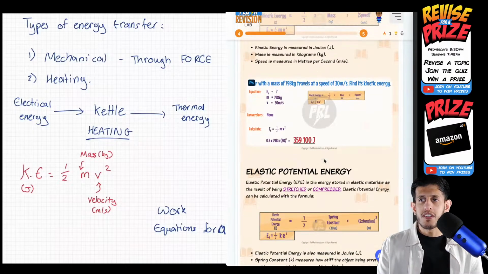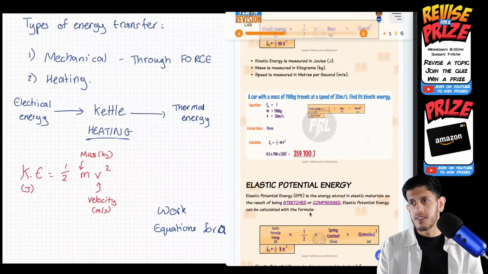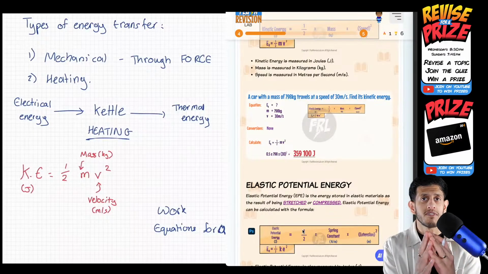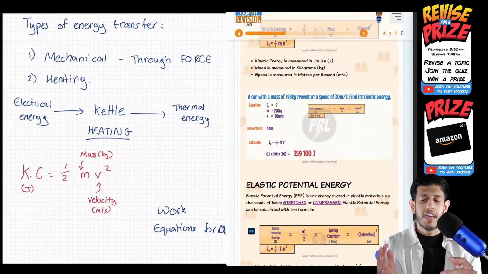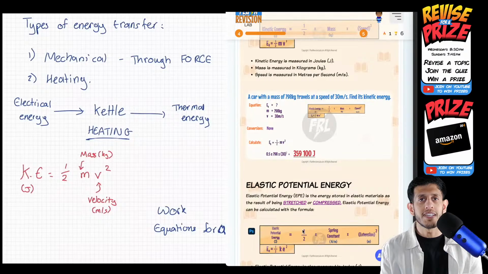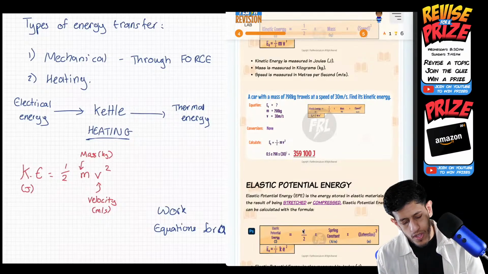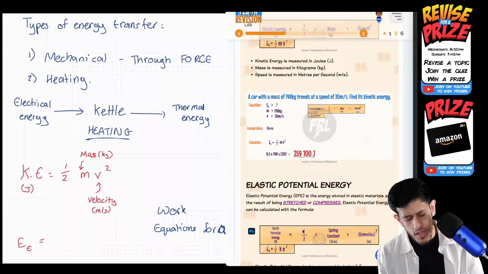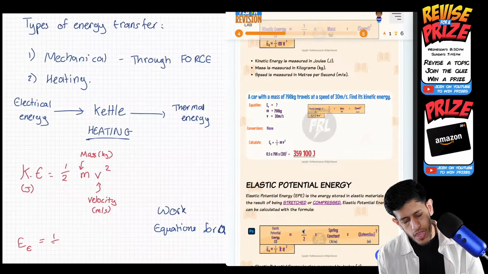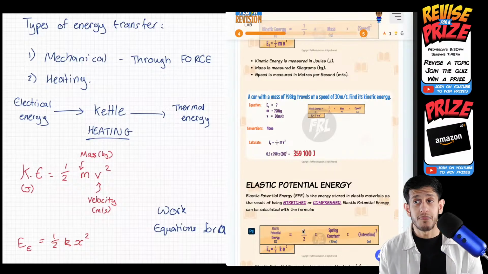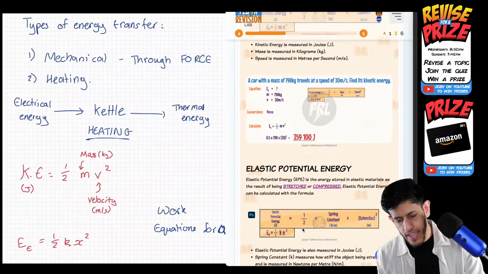The other equation is for elastic potential energy. This is when you stretch or compress an object. You can stretch a spring or an elastic band, and you can compress or squash a spring. When you do that, the energy stored in that object is elastic potential energy. I'm going to put EE for elastic potential energy. It looks very similar to the kinetic energy equation because it's half something times something squared, but the letters are different.